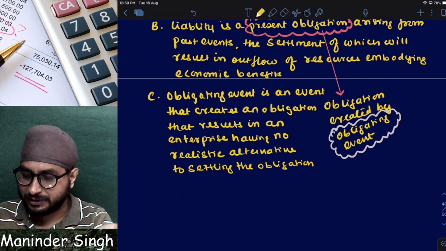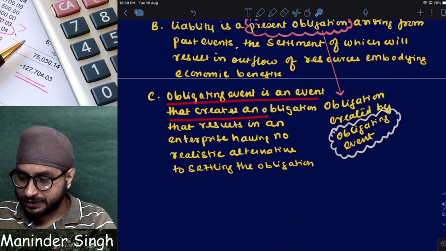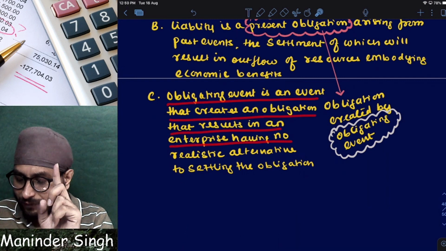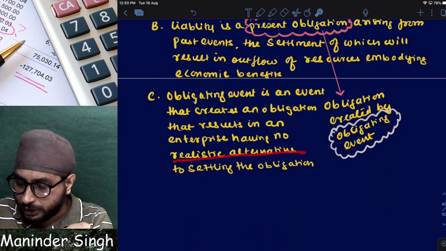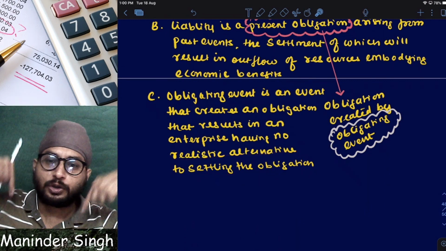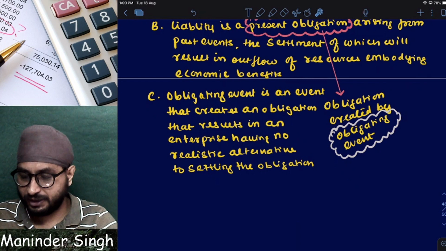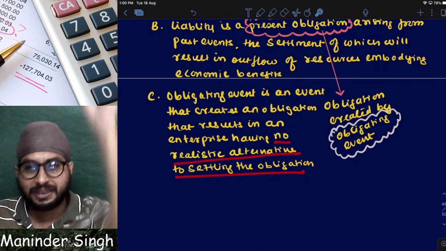It is an event that creates, listen very carefully, an obligation which results in the enterprise having no realistic alternative to settle the obligation. He is telling that I have no alternative to settling the obligation, means I have no alternative but to make the payment. It means I have no other option but to settle the obligation.